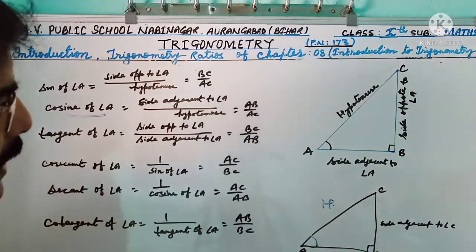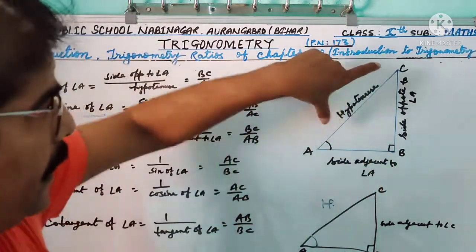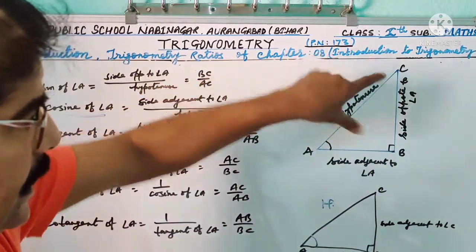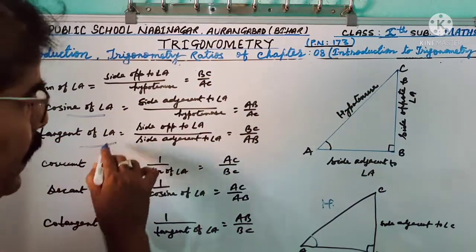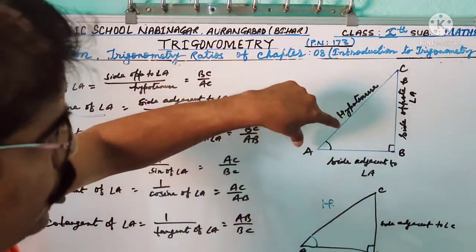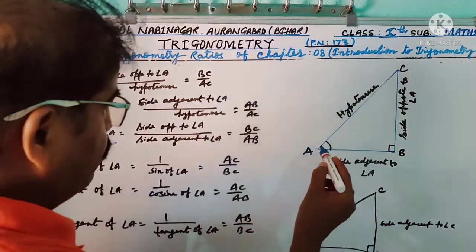Cosine of angle A is the side adjacent to angle A by hypotenuse, that means AB by AC. And tangent of angle A is the side opposite to angle A by